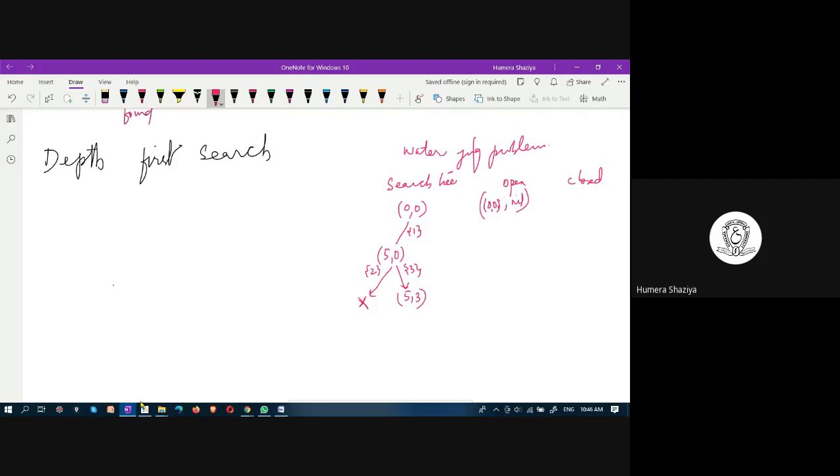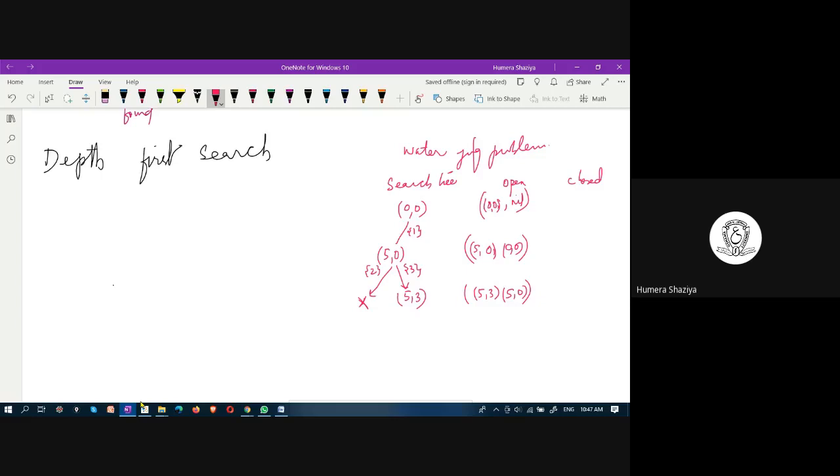When you do this, what are you adding to the open list? From 0, 0, you got 5, 0. This is a pointer direction actually. In this record, you have 5, 0, 0, 0. What does this mean? It means that 0, 0 is expanded and 5, 0 is reached. Further, what is to be added here? From 5, 0, 5, 3 is reached.